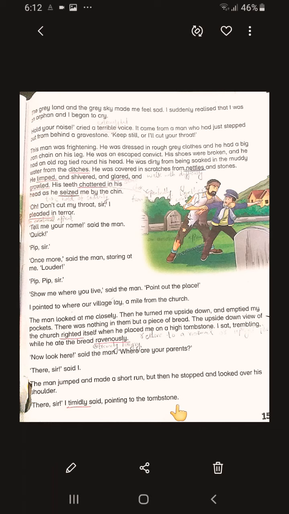What do you think? Why did he become frightened when Pip pointed out there, sir? Because he thought that the boy was mentioning some living people as his parents. But later on he realized that he was actually pointing at the tombstones of his parents, right?